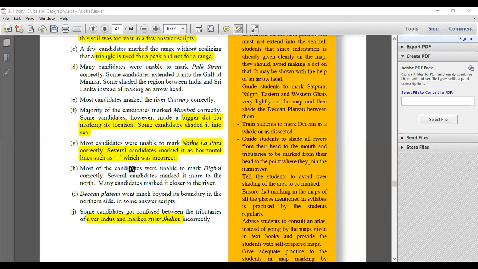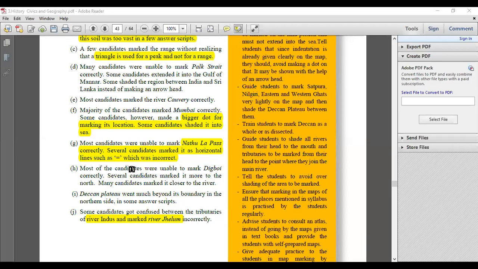Be careful with that. Deccan Plateau, not a problem much, except for the fact that you at times are touching the coastline. Remember, it's a plateau, it is within the coastline. It is within the Ghats. So you have to ensure that you're marking accordingly. Also, it has to be marked in a triangulated form. Okay, it's an inverted triangle.